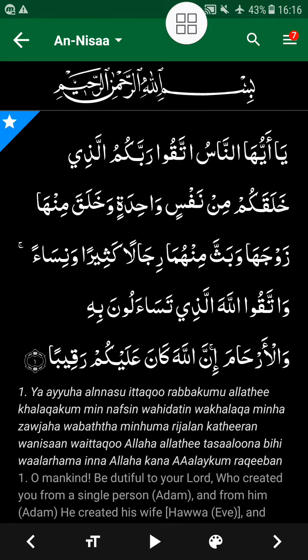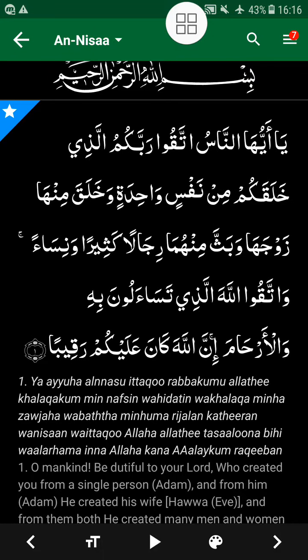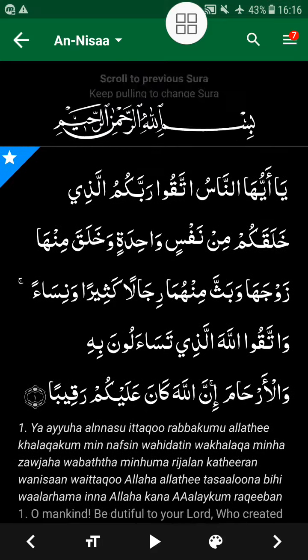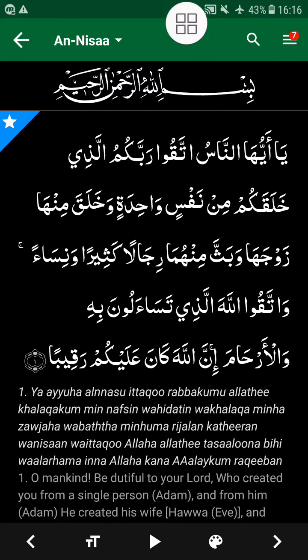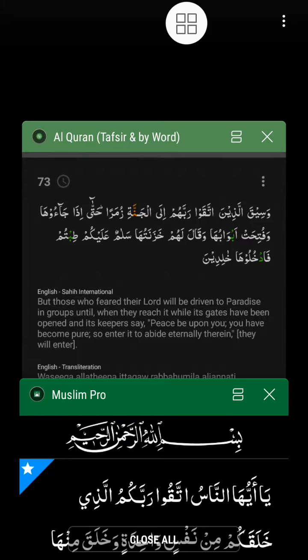So this is also a full featured app, but yes, it lacks the tafsir and it lacks the index or the topic-wise division. The topics are not separately available here. The Quran is not available topic-wise in this particular app. So if you combine the Muslim Pro app with the Al Quran Tafsir and by Word app, let me show you once again, Al Quran Tafsir and by Word and Muslim Pro app.